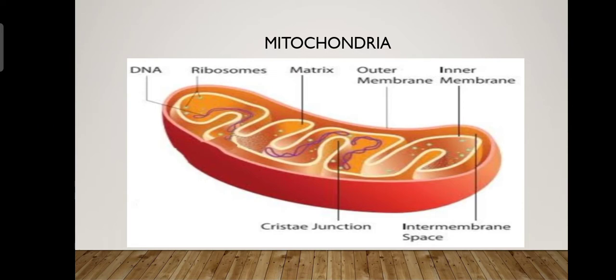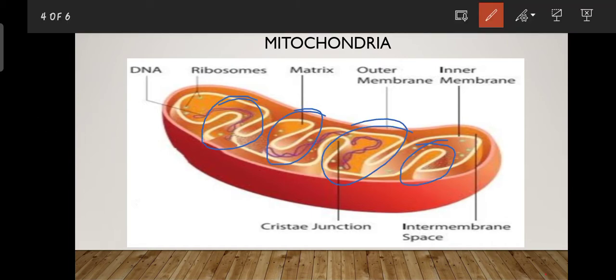The inner membrane is very deeply folded. You can see the circle in blue color. Those deep folds are known as cristae. What is their role? These folds create a large surface area for ATP generating chemical reactions.